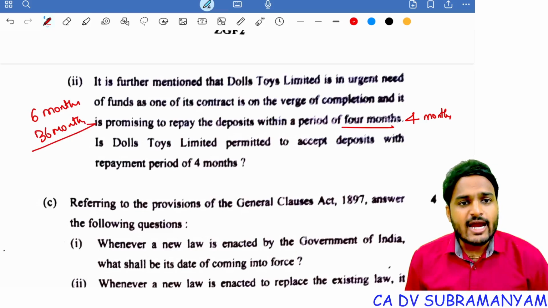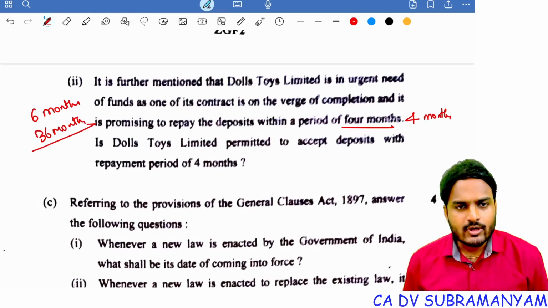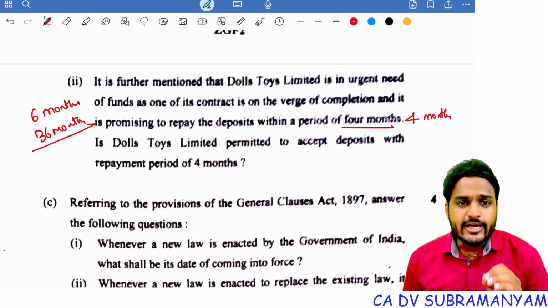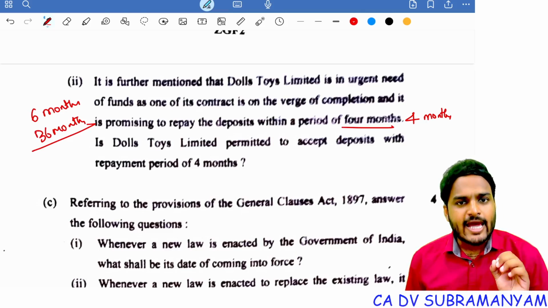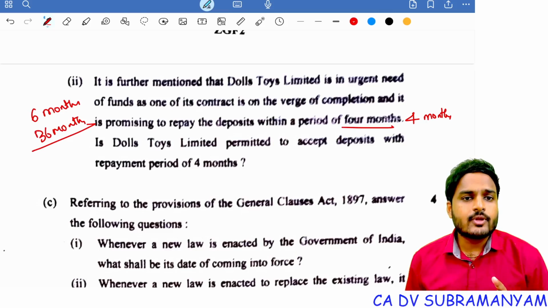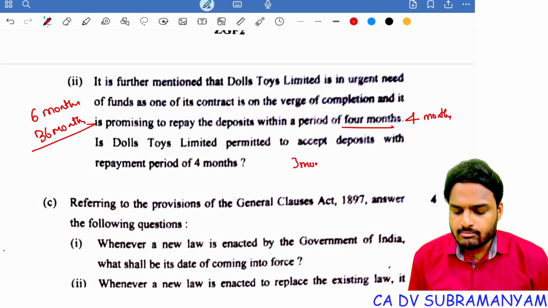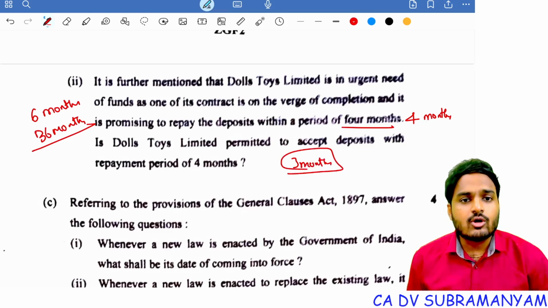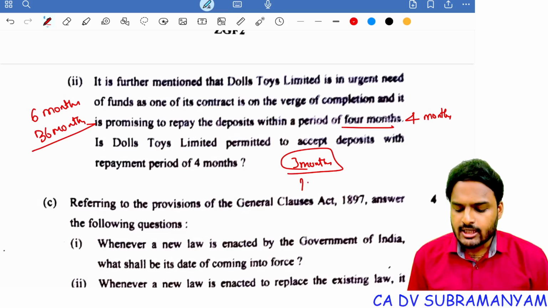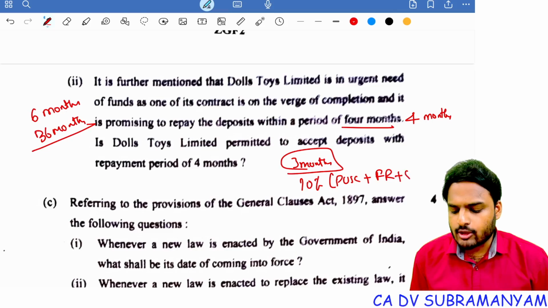But to this rule, we have one exception. What is that exception? For meeting short-term requirements, a company may accept deposits for a tenure of minimum 3 months. What is the tenure? Minimum 3 months. But there is a limit on the quantum of deposits. The limit is 10% of paid up share capital plus free reserves plus securities premium.